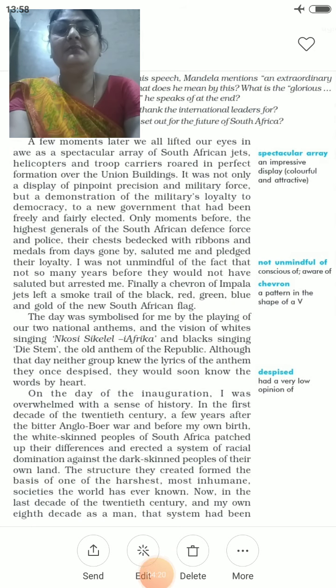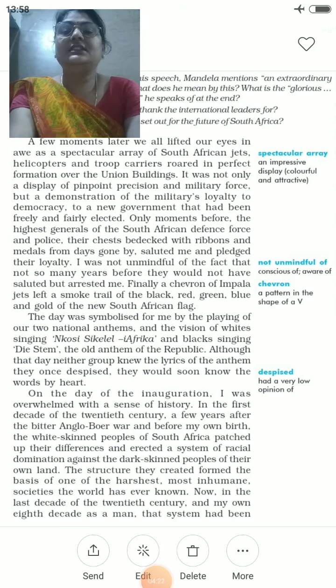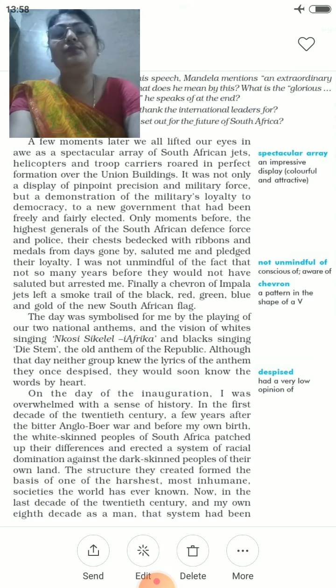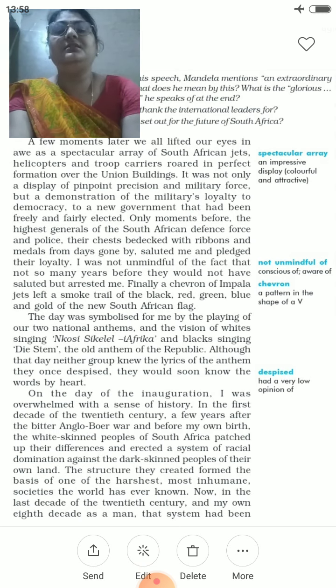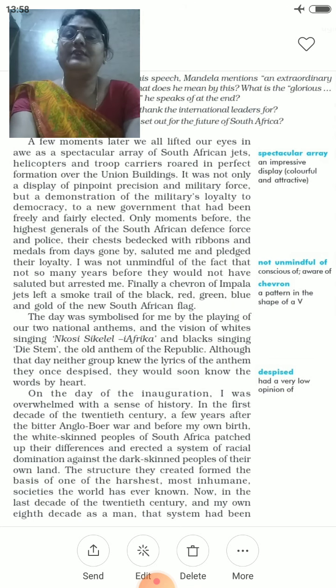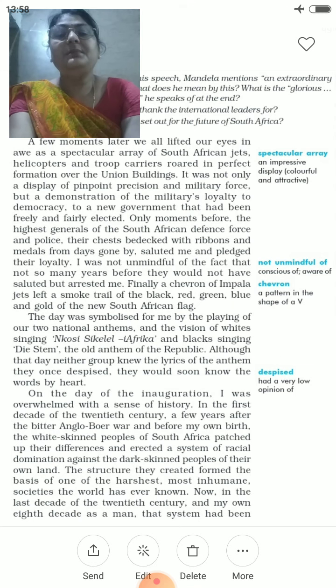Because at that time two national anthems were sung. Before that, only the white people's national anthem used to be sung in any political ceremony or any function, but this was the first time when two national anthems were there, and the vision of whites singing Nkosi Sikelel Africa. So the white people's national anthem was there and the blacks' also.